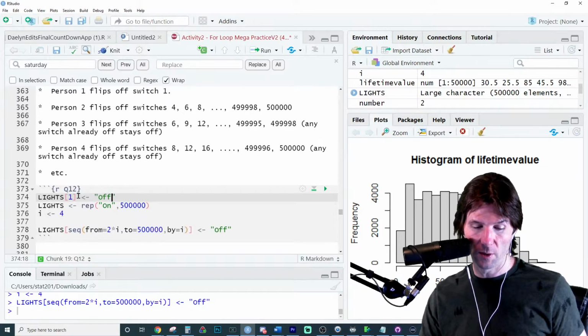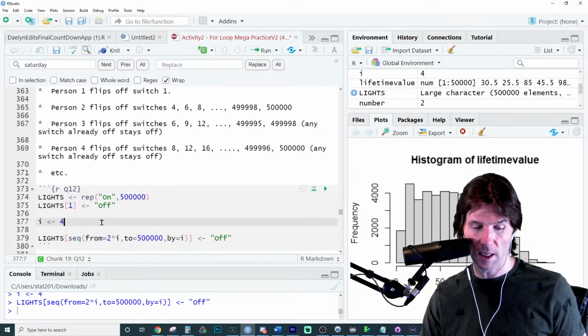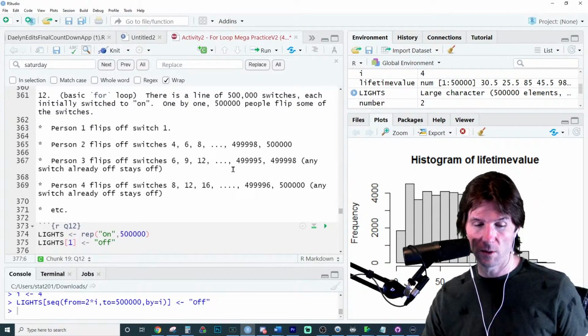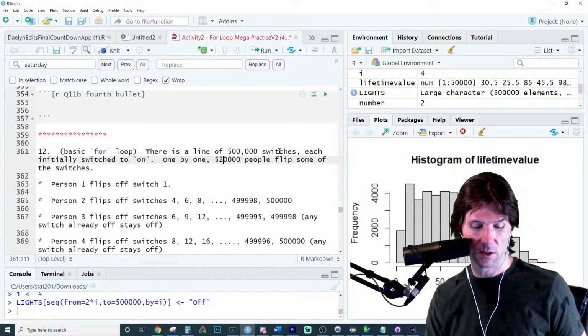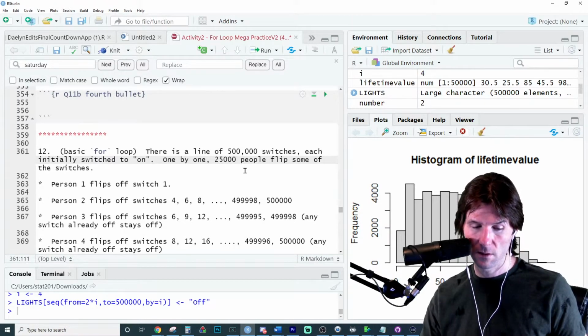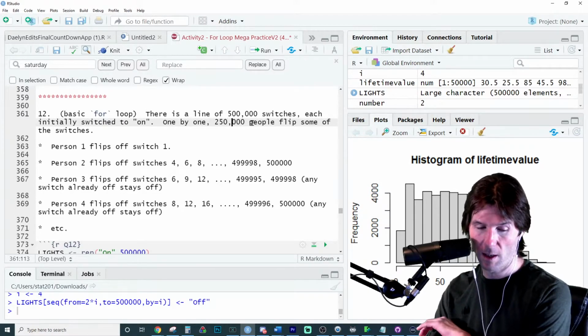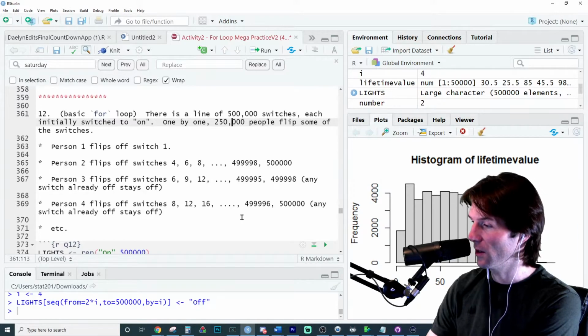We should also put our code in order right here because we need to create the light sequence, turn off the first light, and then algorithmically turn off the lights going from person 2 to person, oh, there was an extra 0 on that. It should be, no, maybe it was right, yeah, because this person will turn off light. That is correct. That was correct. Oh, well, darn it. It's just the comma right there. Didn't see it. Because they're going to turn off light 500,000.